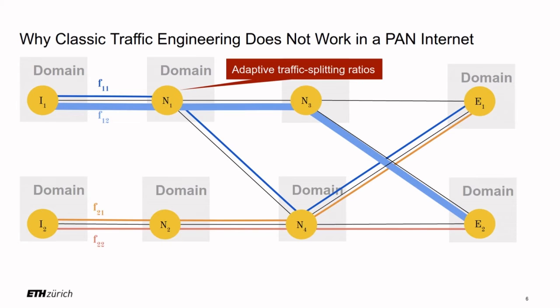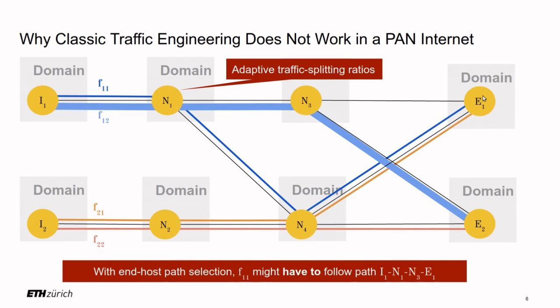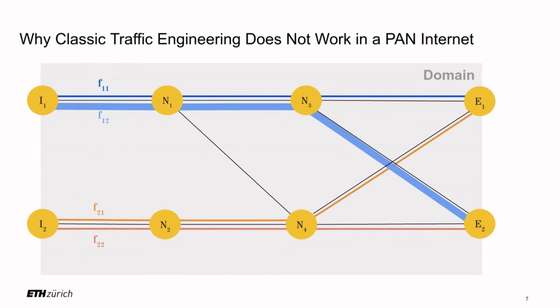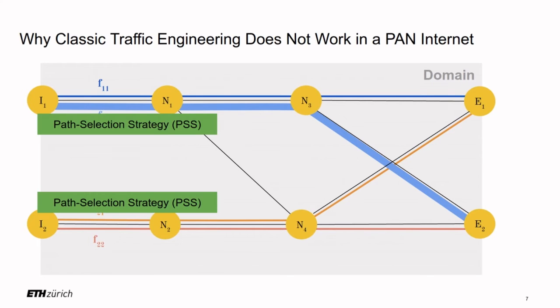Now the problem with applying this idea to an inter-domain network, so a network where traffic flows over multiple domains with multiple network operators, is that if end hosts can select the paths, flows are actually bound to use certain paths, so they cannot be arbitrarily reassigned to other paths. There is another traffic engineering approach that is more compatible with end-host path selection, and this approach consists of having this flow shifting logic at the sources.